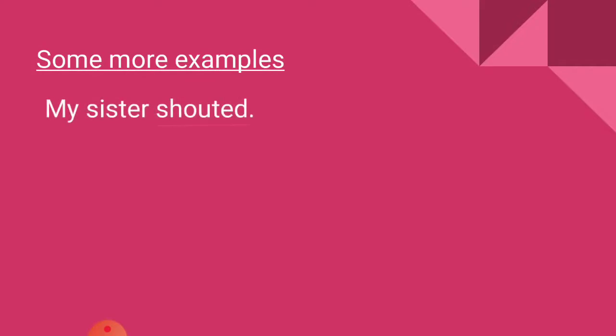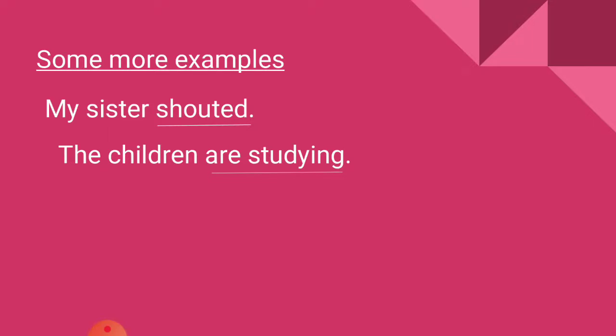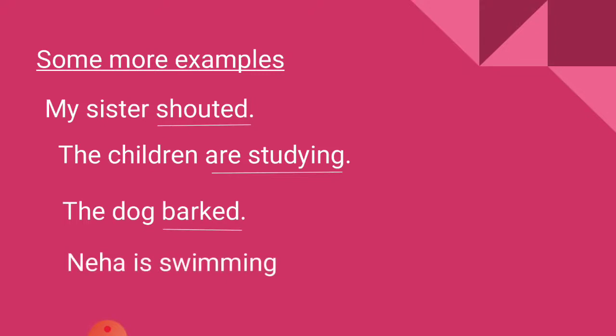Let's read some more examples of intransitive verbs. My sister shouted. The children are studying. The dog barked. Neha is swimming. In these sentences, the words shouted, are studying, barked, and is swimming are intransitive verbs.